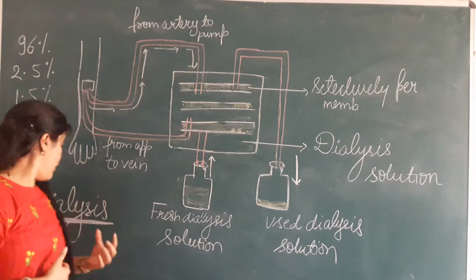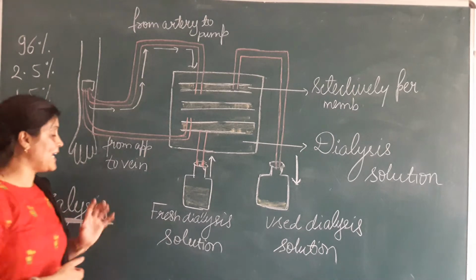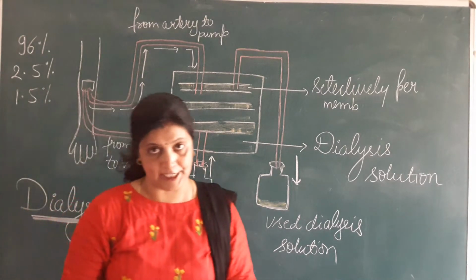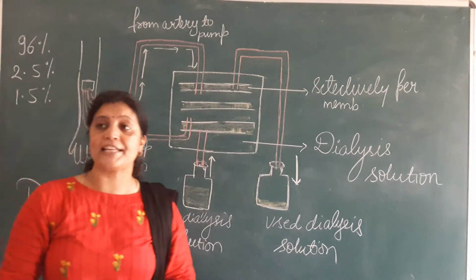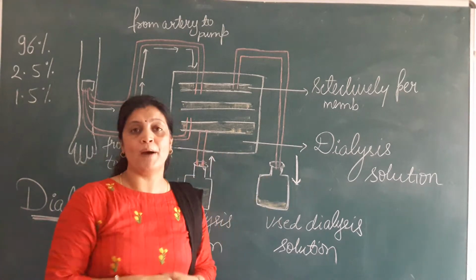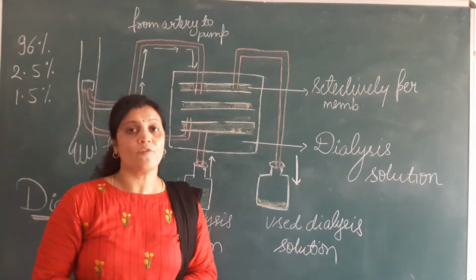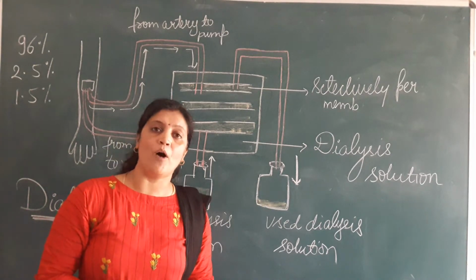Now our next topic is dialysis. What is dialysis? Dialysis is an artificial kidney. It is a machine which acts as an artificial kidney, like the kidney which works in a human body. What is the work of the kidney in the human body? It removes nitrogenous waste in the form of urine.